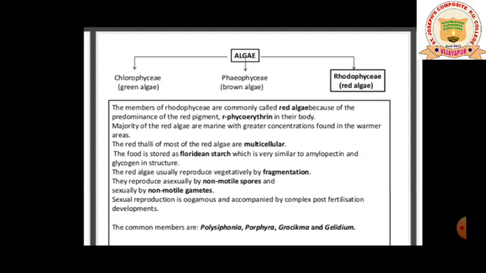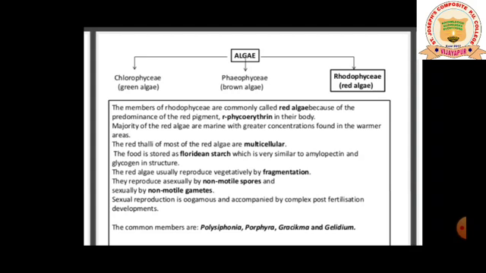Majority of the red algae are marine, with a greater concentration found in the warmer areas. So now coming to the place where they live. As in the case of green algae you have seen the habitat, and in the brown algae also you have seen the habitat.